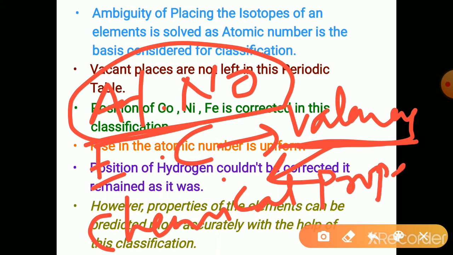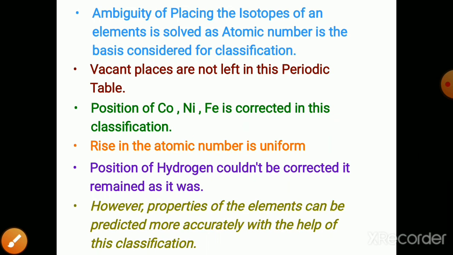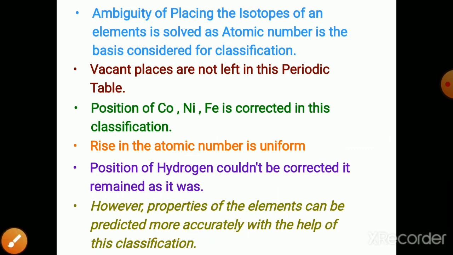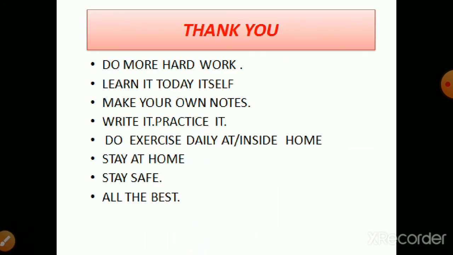If we know the valency, we can decide the chemical properties. So chemical properties can be predicted more accurately in this classification. So this is the importance of this periodic table. Thank you.